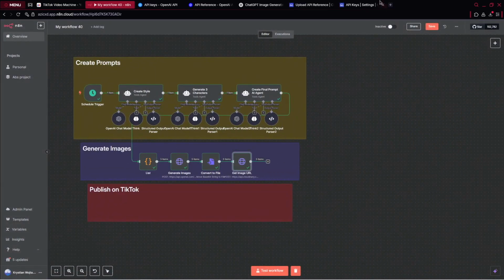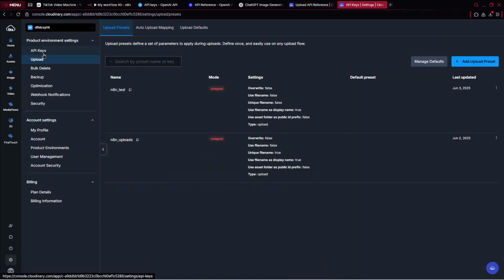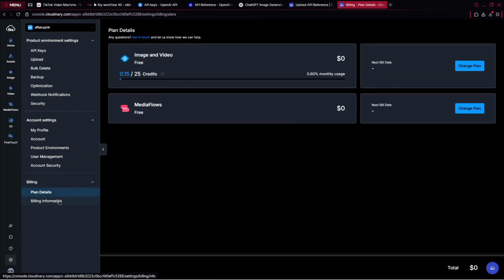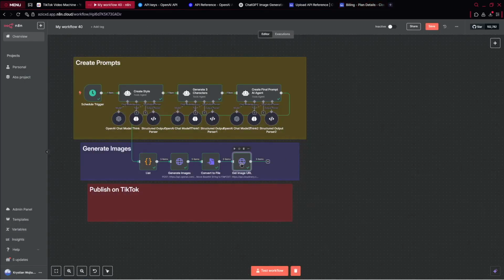And there I also need to mention that with this application, you've got credits. When you go over to your plan details, you can see your credits. I already used only 0.15 credits. We've got 25, so it's totally free. Actually, you can use it. However, for now, let's add the step to store our URLs.